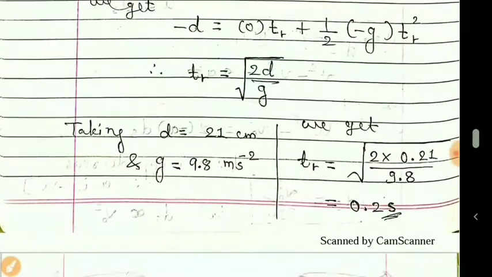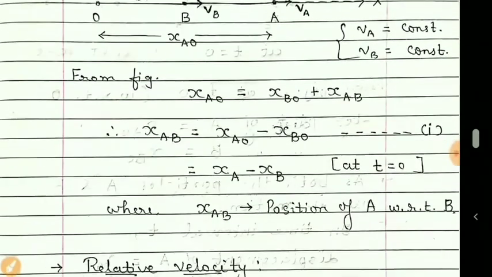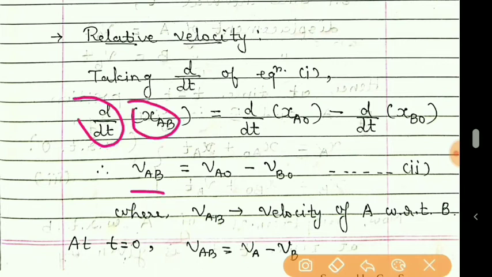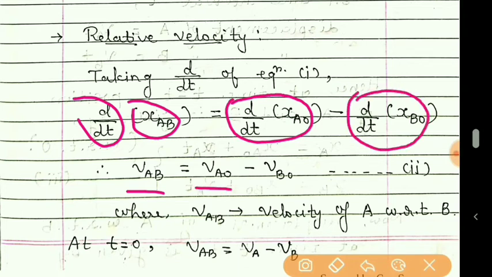So we are differentiating here. Now d by dt of XAB means it is VAB. D by dt of XAO is VAO, and d by dt of XBO means it is velocity BO. Minus sign is there, so here also it is.